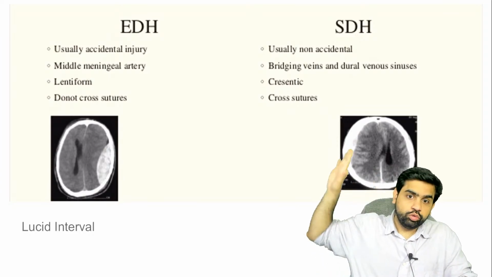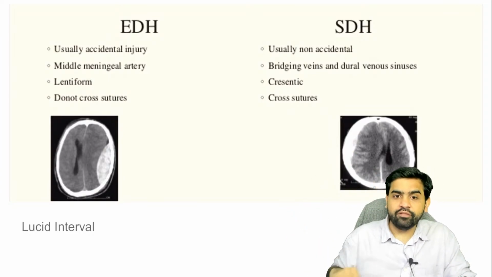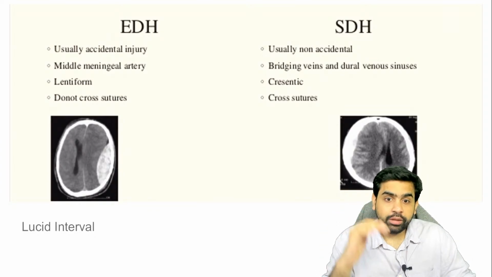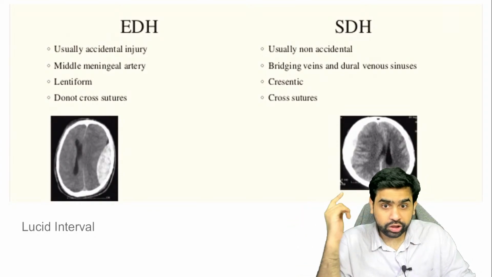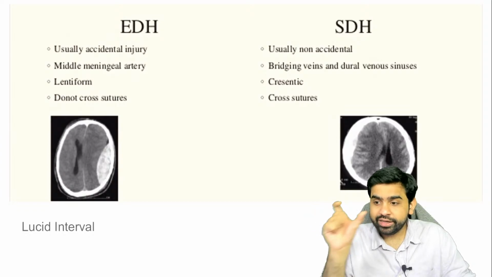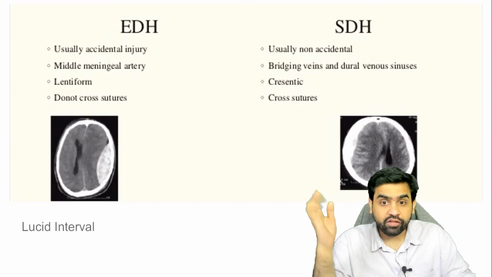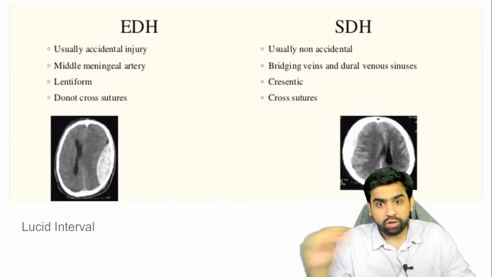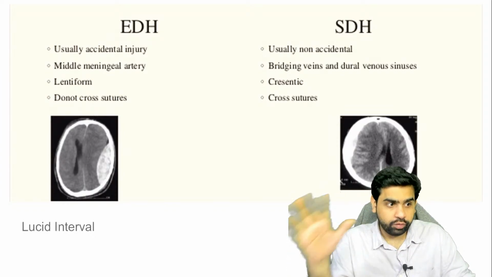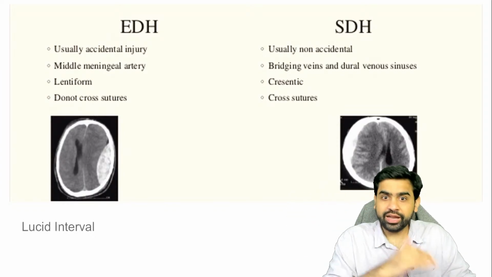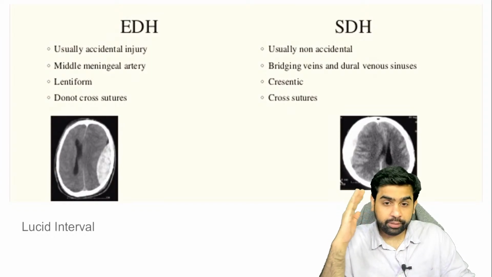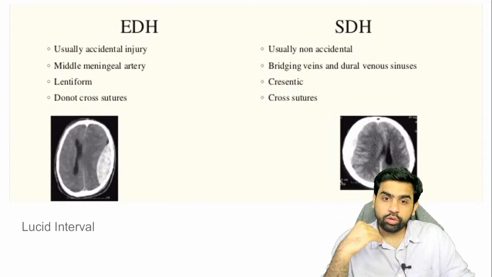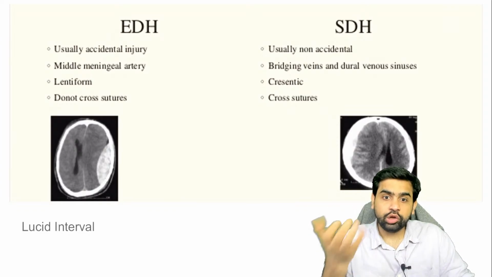Now, the two most important head injuries which we have are the EDH and the SDH. Why does the EDH occur? It is because of the injury to the middle meningeal artery. Trauma happens at the pterion, the thinnest part of the skull, an H-shaped suture. Just below it runs the middle meningeal artery, which can get ruptured, and blood accumulates between the skull and the dura mater. This is called an EDH, that is, an extradural hematoma.